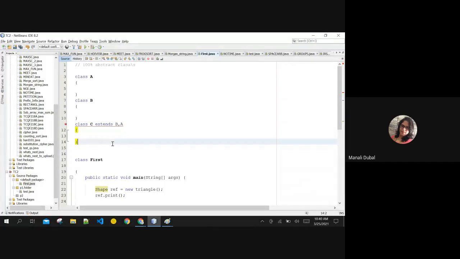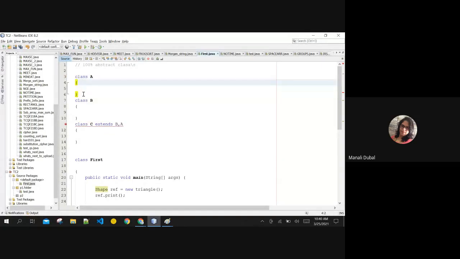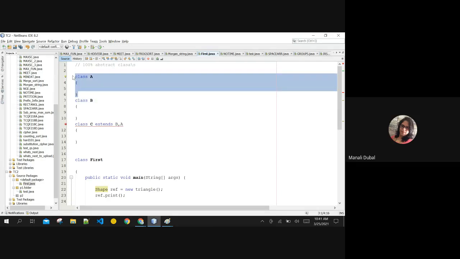This was again a question that I faced in Oracle's Java certification examination: can empty classes be compiled in Java or not? A simple question. Yes, you can compile empty classes, but you cannot run them, because for running it you will require your void main method. You cannot run the empty class, but obviously you can compile it. So you can leave a class empty like this and it still compiles fine. Class A without a body can compile fine. It was one of the questions in Oracle's examination. I just remember, so I'm telling you that. These kinds of questions can come.